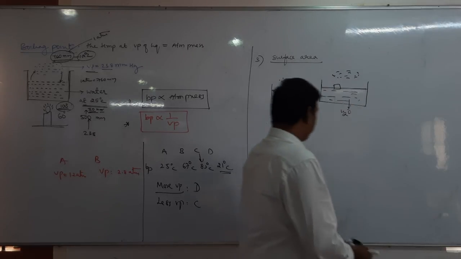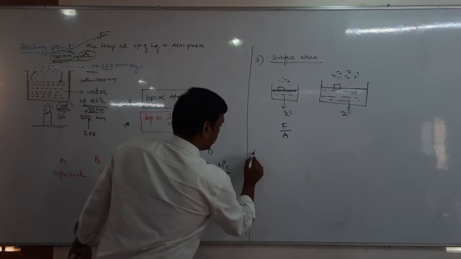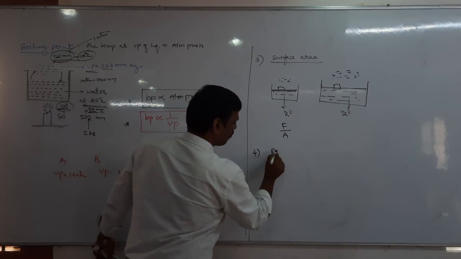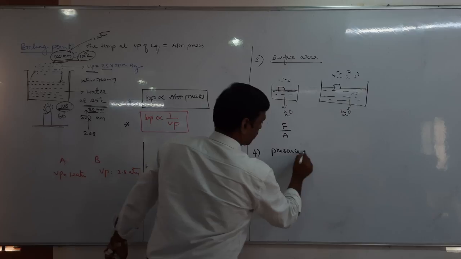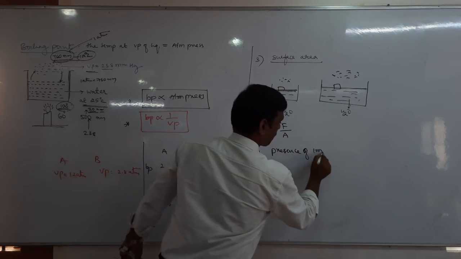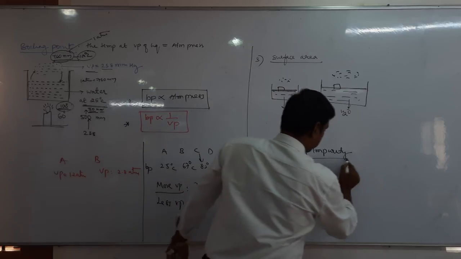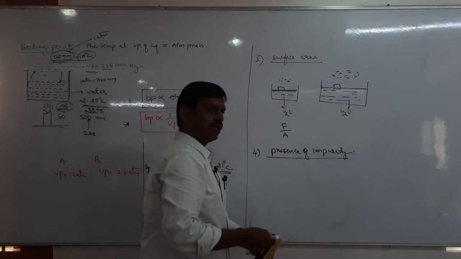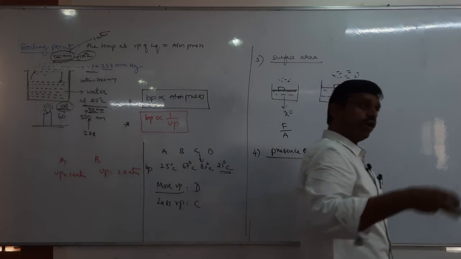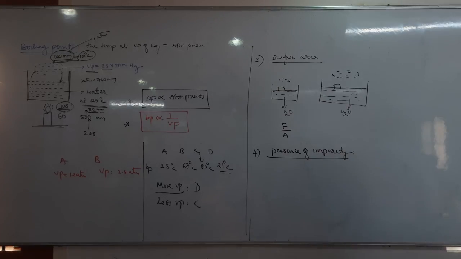Okay. Next, the fourth factor is the presence of impurities. Usually there are 2 types of impurities: volatile impurities and non-volatile impurities. Now which impurity makes vapor pressure increase?